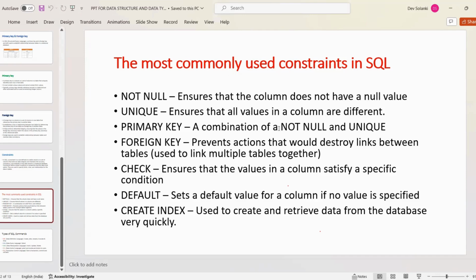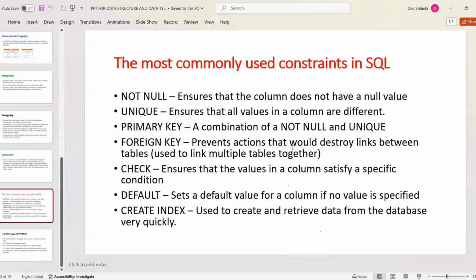If you want both these conditions at one time, then we have to put primary key as a constraint. That will cover both conditions: the column should not have any null value and the column should be unique. The column should have unique numbers. Okay, unique field.